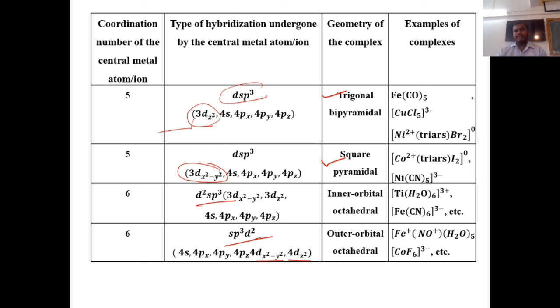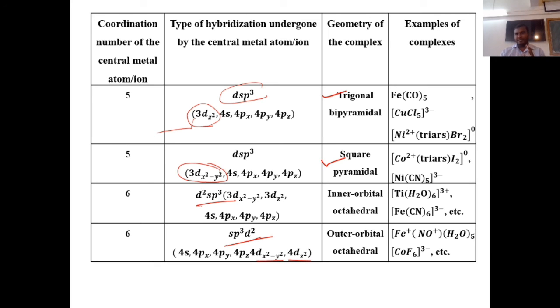So in this lecture we have seen why valence bond theory is necessary to overcome the limitations of the Werner and Sidgwick theory. This theory was proposed by Pauling, and it is important in determining the hybridization, geometry, stereochemical properties and magnetic properties of the complex.